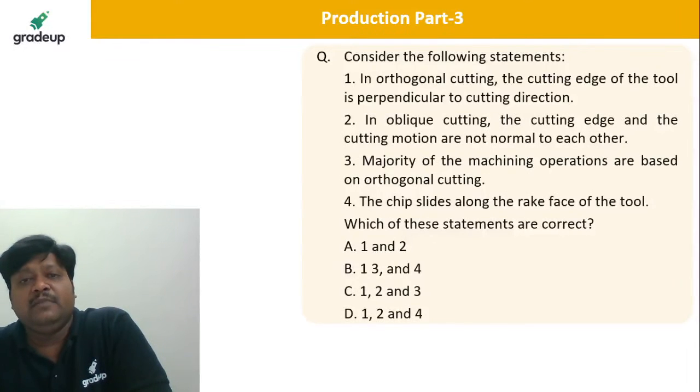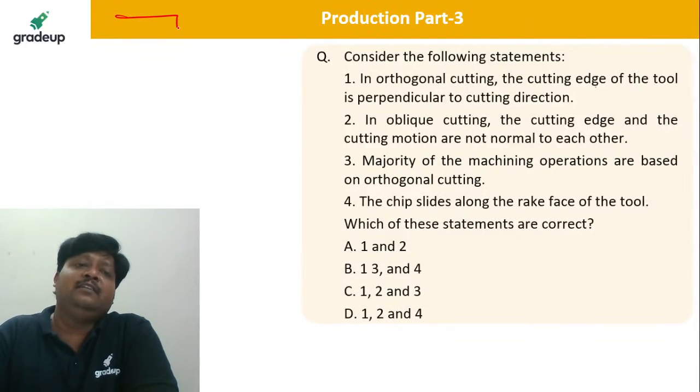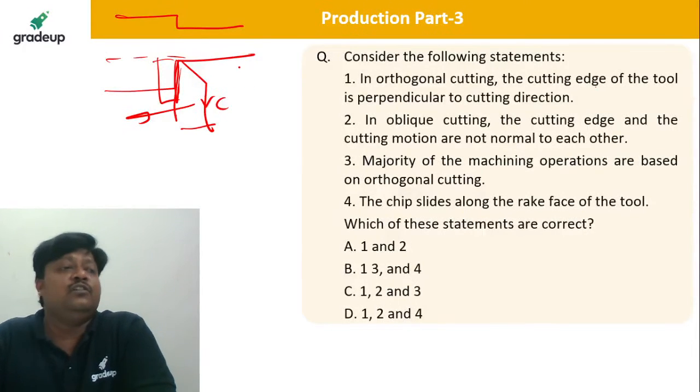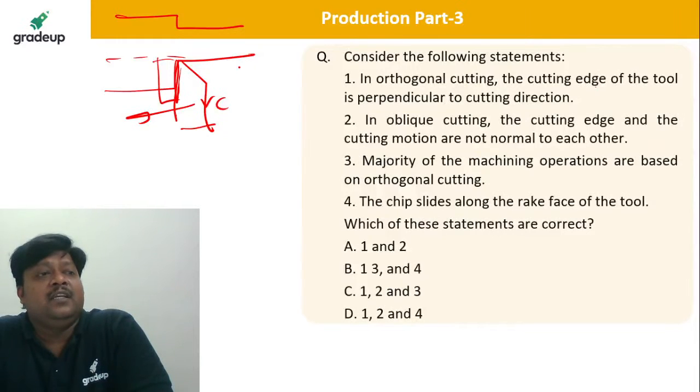Consider the following statement. In orthogonal cutting, the cutting edge of the tool is perpendicular to the cutting direction. Yes, that is correct. The cutting edge is perpendicular to the direction of the cutting, that you know very well. So this is perpendicular, you can see here Vc, and this is the cutting edge. They are orthogonal to each other. That is correct. Yes, Shubham.